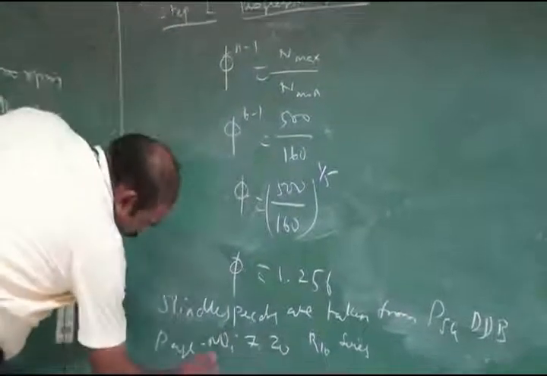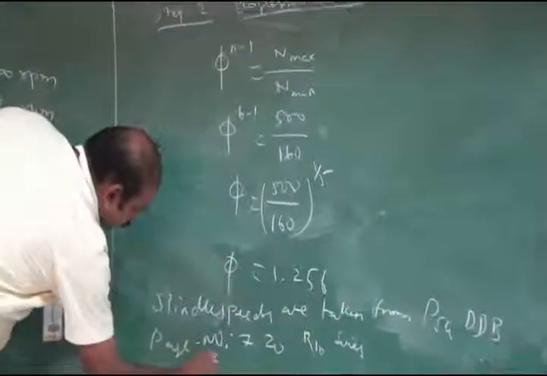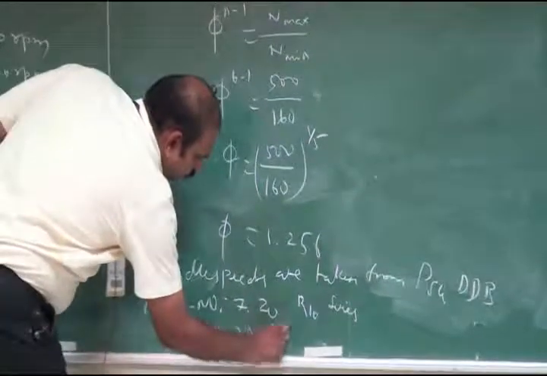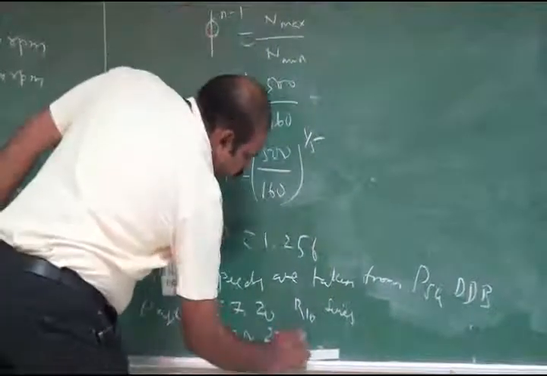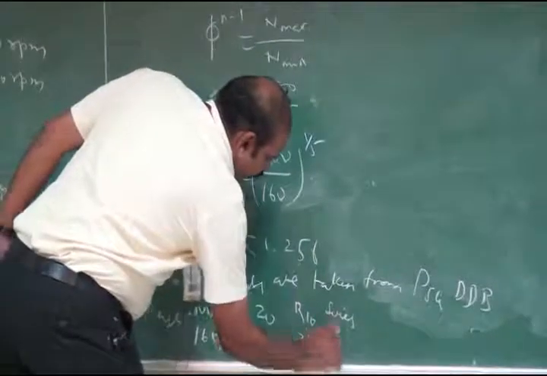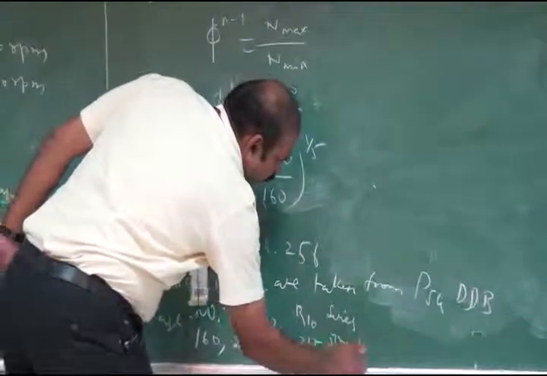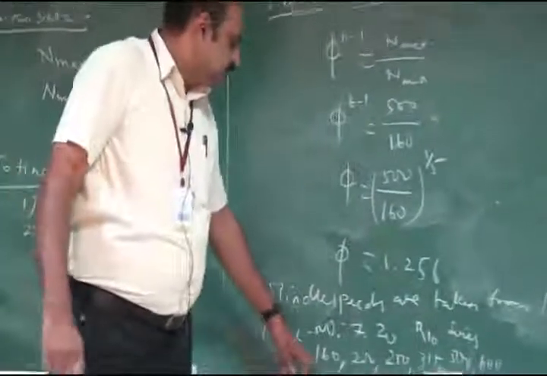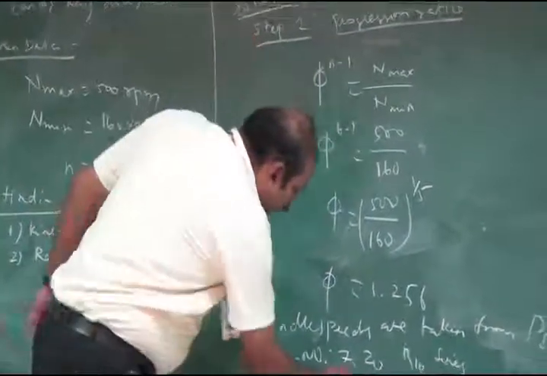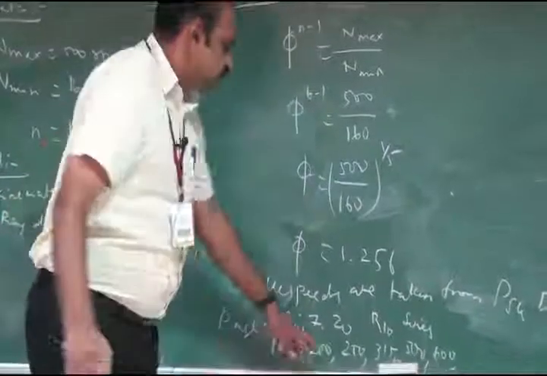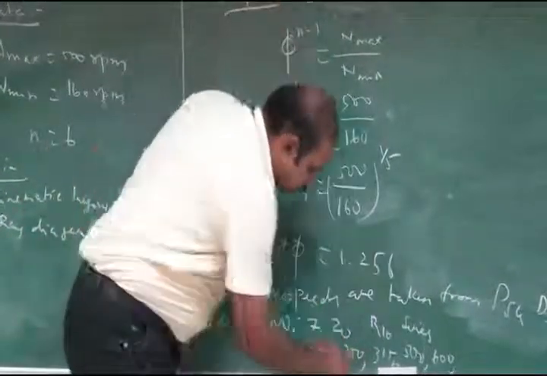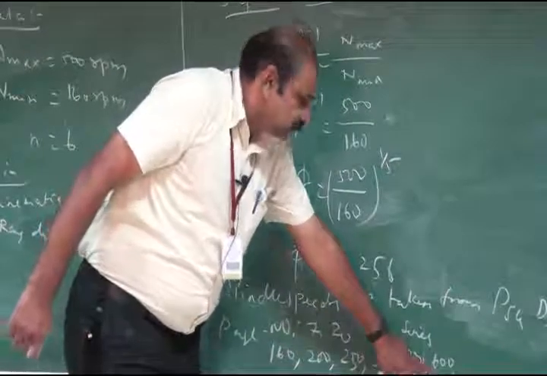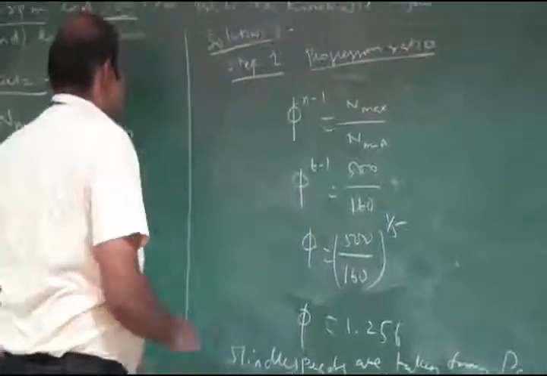The first value is 160, then second value is 200, then third value is 250, then fourth value is 315, then fifth value is 500, then next spindle speed is 600. So first speed is 160, second speed is 200, third speed is 250, fourth speed is 315, fifth speed is 500 and the last speed is 600.